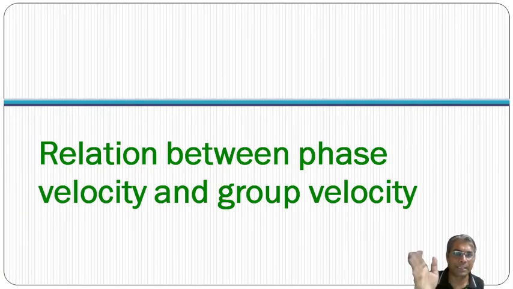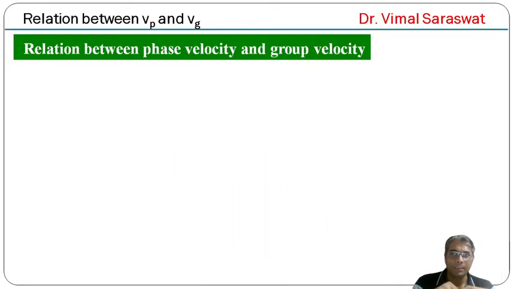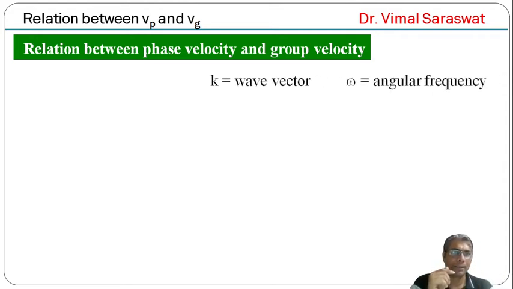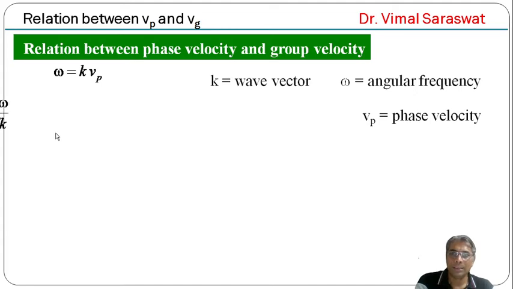Now the relation between phase velocity and group velocity. So the relation between Vp and Vg means the relation between phase velocity and group velocity. Let k be the wave vector, ω the angular frequency and Vp the phase velocity, then ω equals k times Vp and Vg equals dω upon dk.